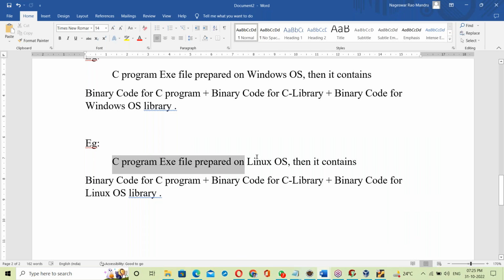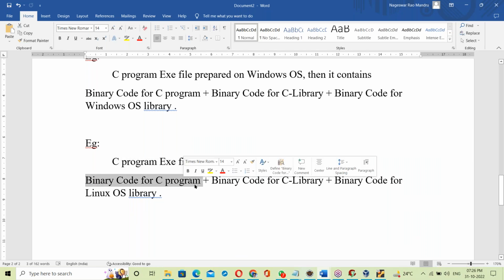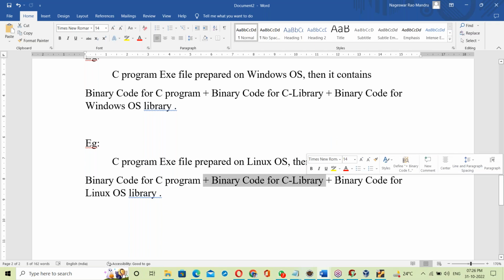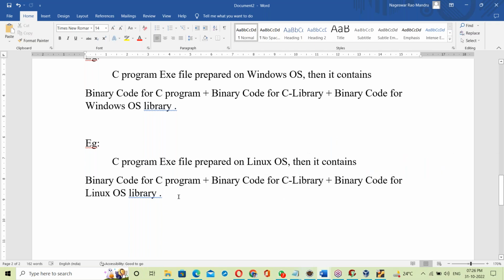A C program exe file prepared on Linux contains the binary code for the C program, the binary code for the C library, and the binary code for the OS library. By linking all of these, the exe file is generated. Suppose let us take one more example.